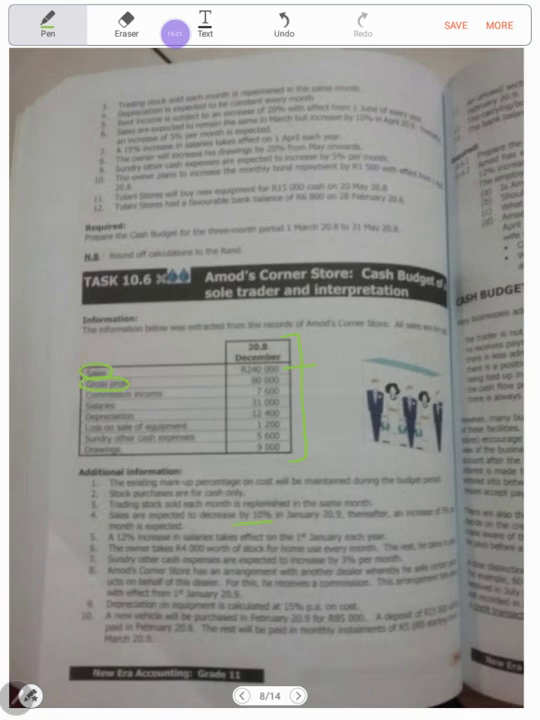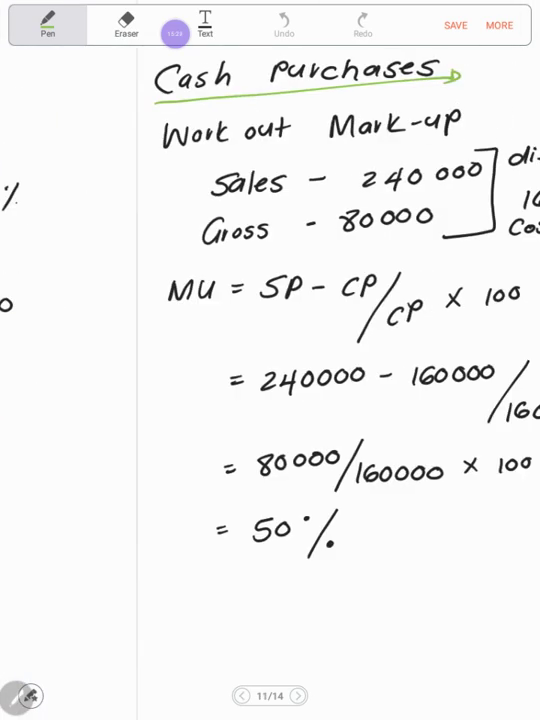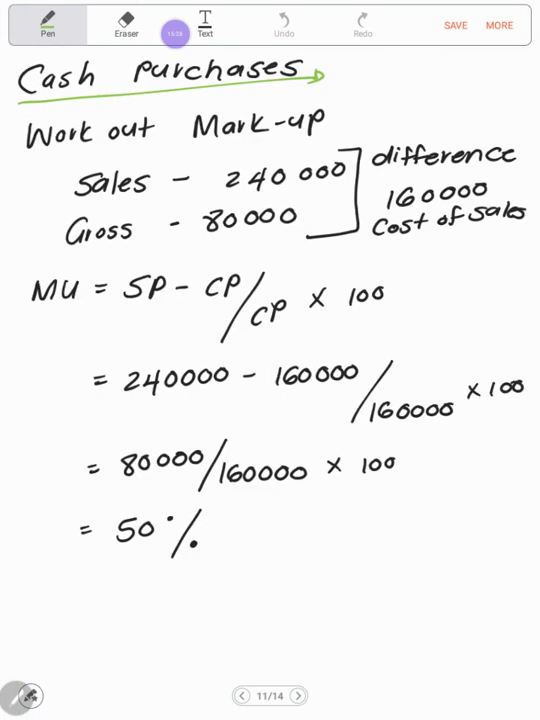Now remember, how do you get gross profit? It is your sales minus cost of sales to give you your gross profit. Correct. So the difference will be your cost of sales. So if I take 240 and I subtract 80,000, I get cost of sales worth 160,000 Rand.